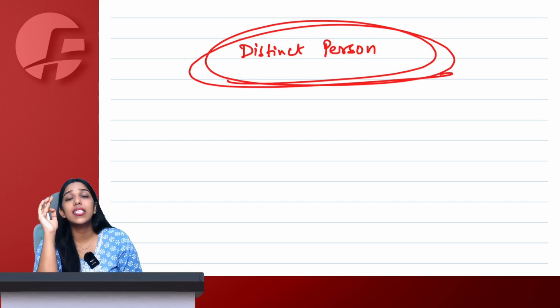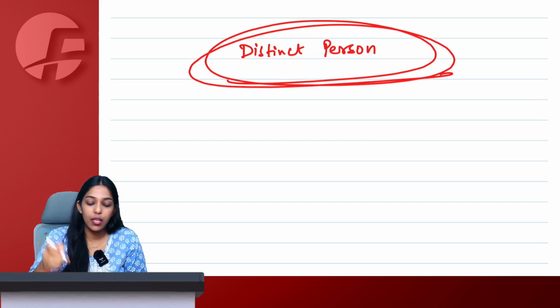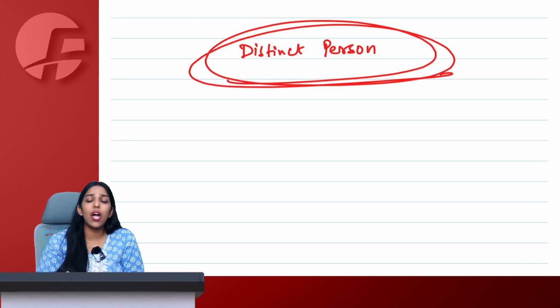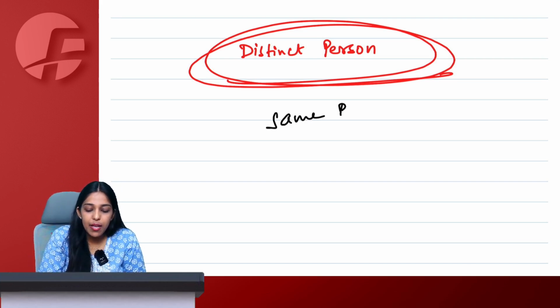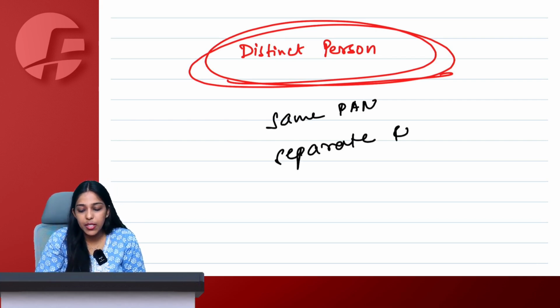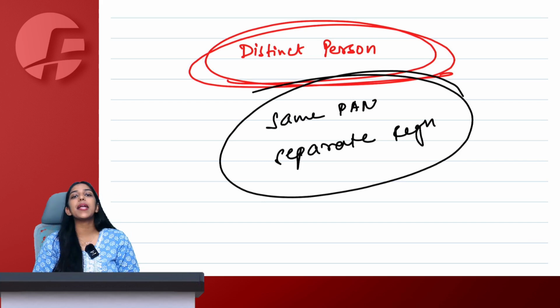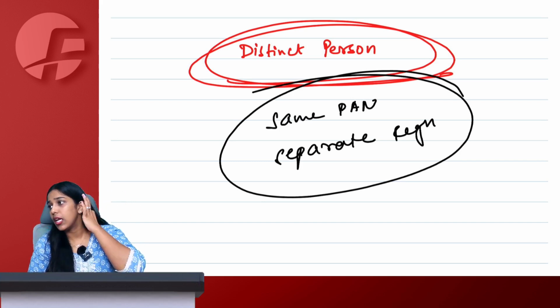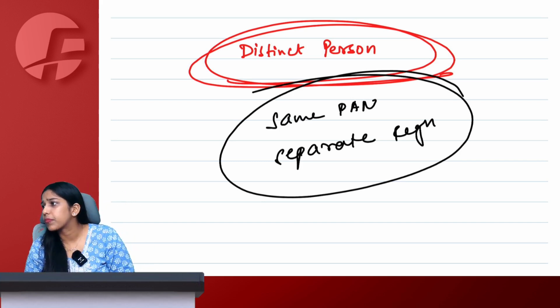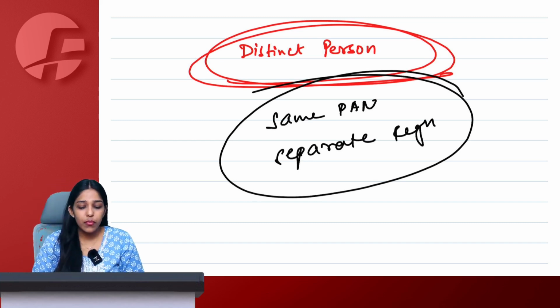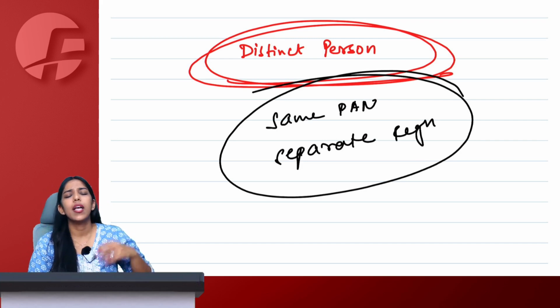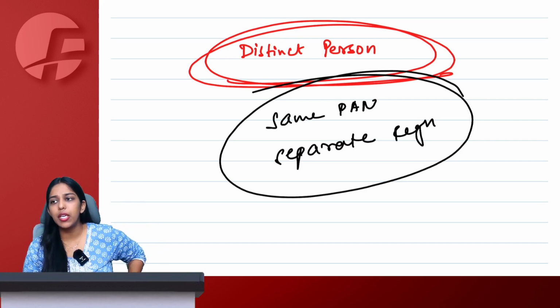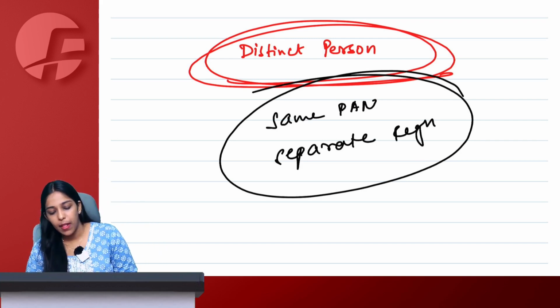Whenever you hear "distinct person" from anywhere, you will immediately shout out, "same PAN, separate registration." Whenever someone says distinct person, you will simply say same PAN, separate registration. Distinct person means, yes, Pooja. Distinct person means same PAN, separate registration. Ma'am, please explain, then see.